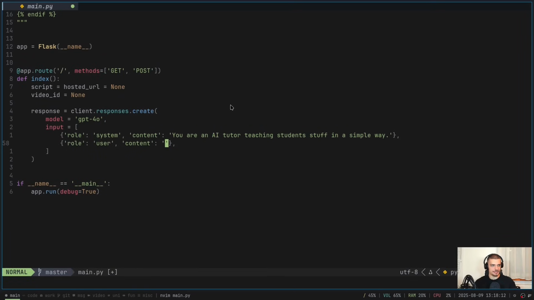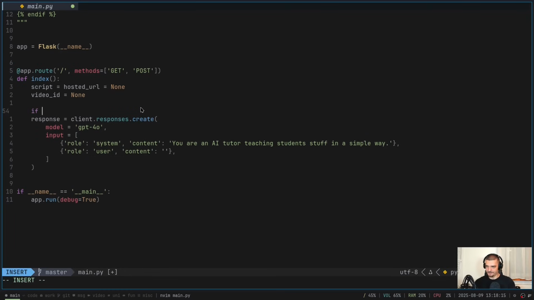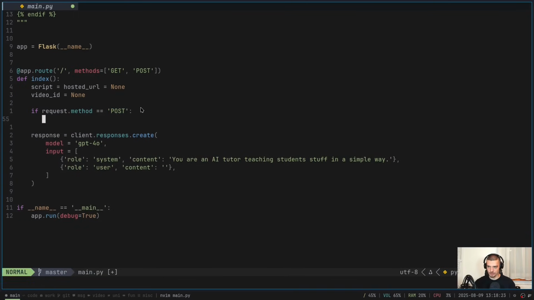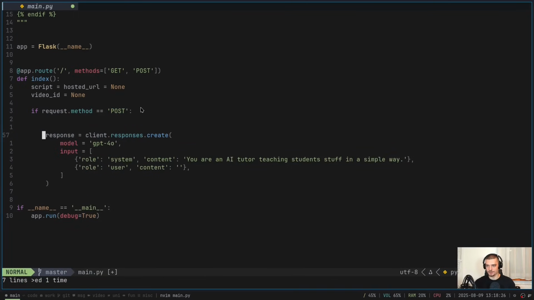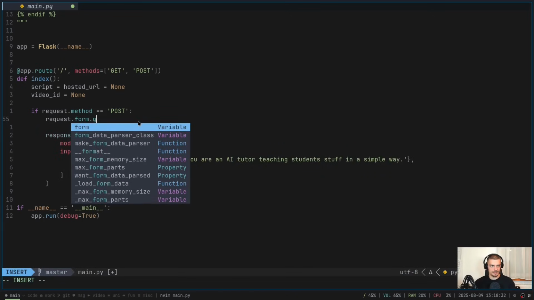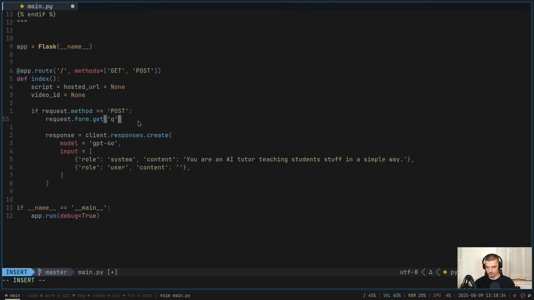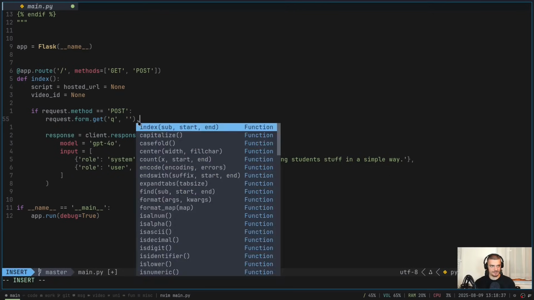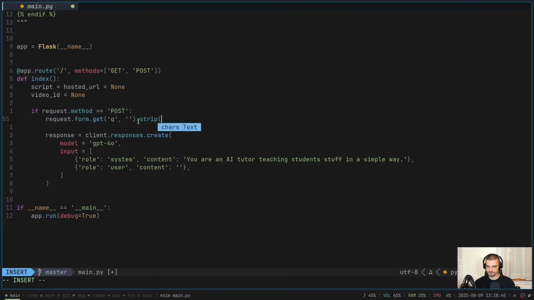So actually what we want to do here is we want to say if request.method is equal to post, same as before, then we'll want to get the actual user question that we want to answer here with this model by saying request.form.get, and the field is called Q with a default of empty. I'm going to strip it again here, and that is going to be the user question. That is what we put here into the conversation. So this is how we ask GPT-4o directly.